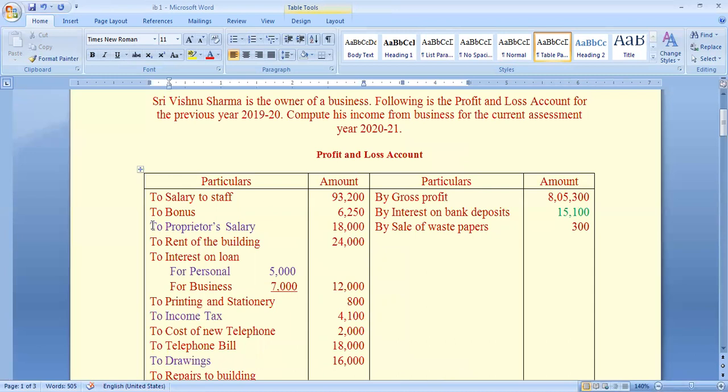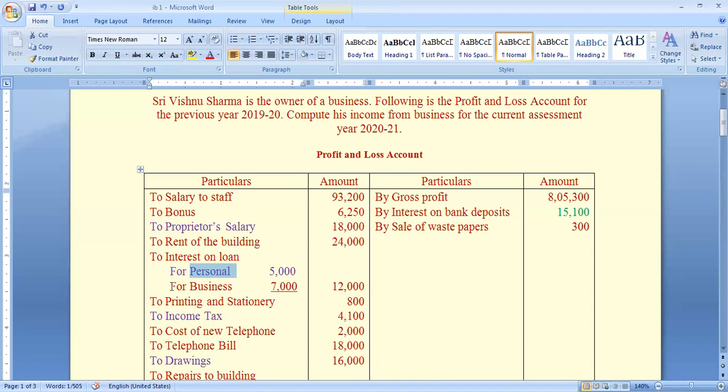Proprietor's salary is a notional expenditure, hence it is not allowed as a deduction. Next, interest on personal loan. It is personal expenditure, hence it is not allowed as a deduction.